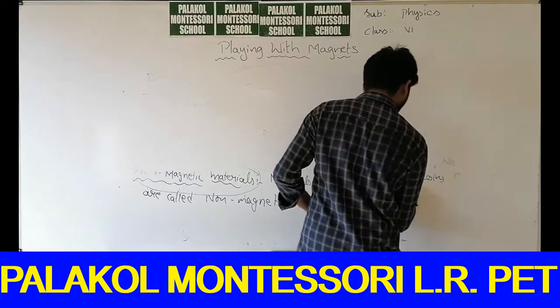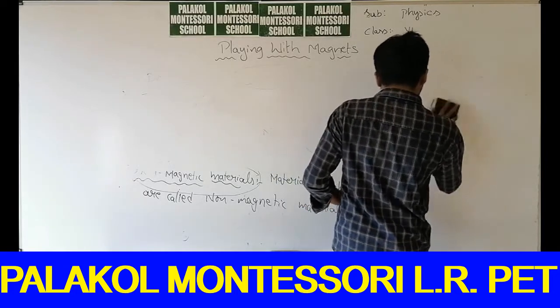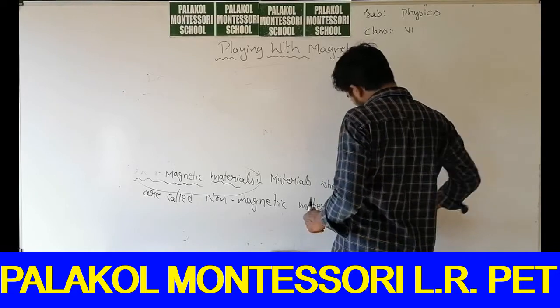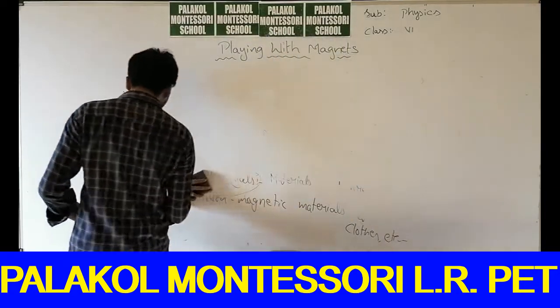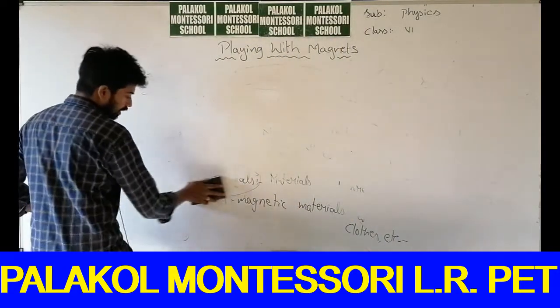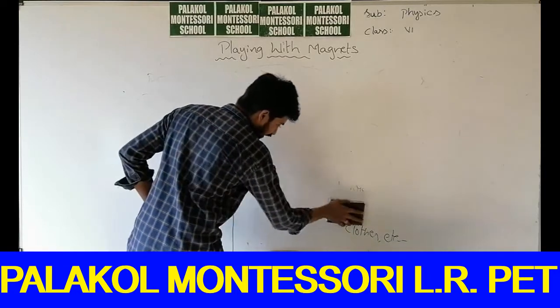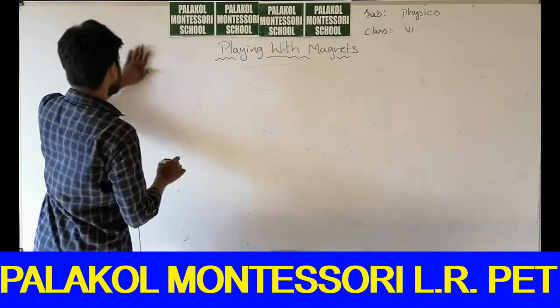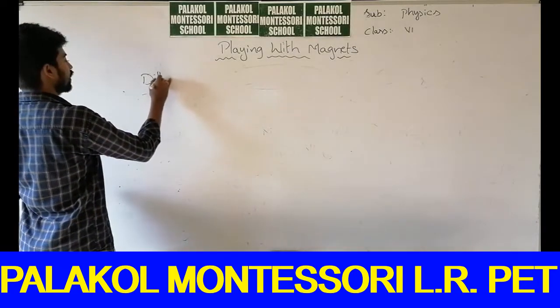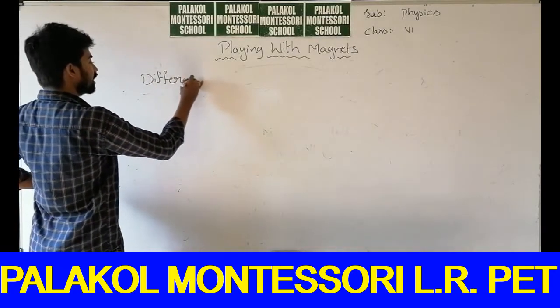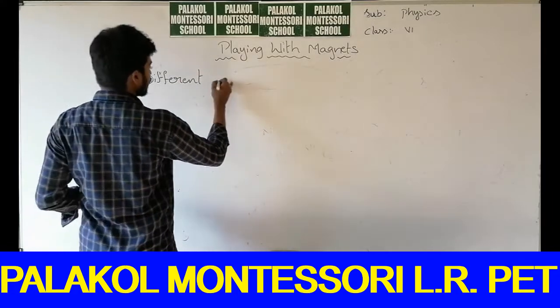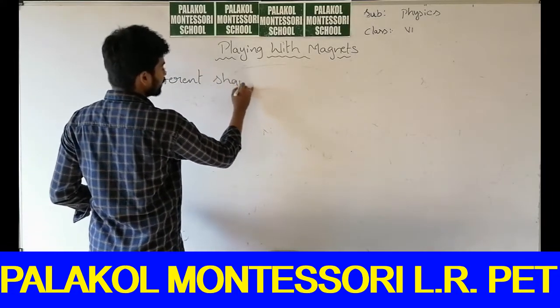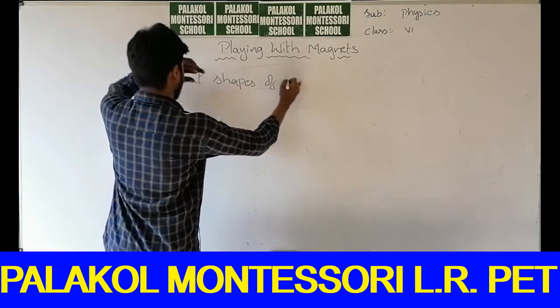Before learning about the poles of the magnet, how many different shapes can a magnet exist in? Magnets may exist in different shapes, so you can find different shapes of magnets. Let us look at how many different shapes we can get.